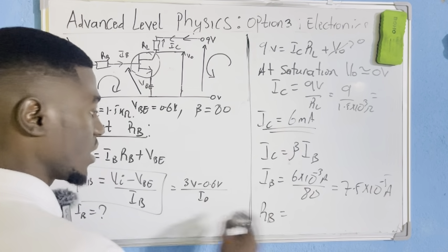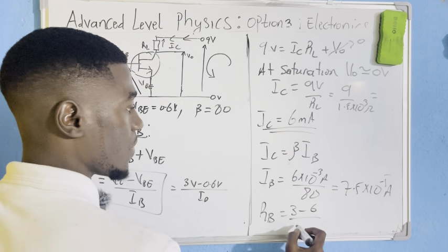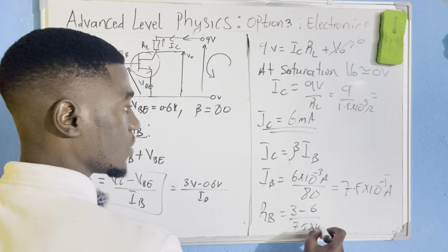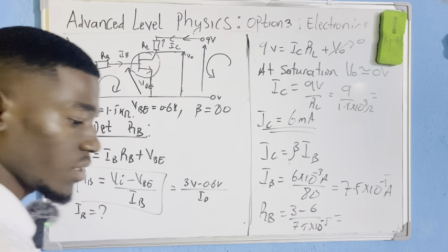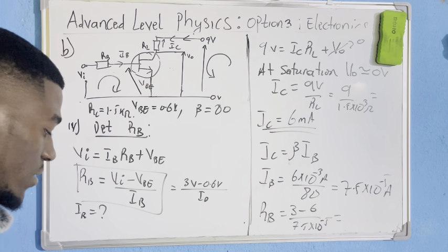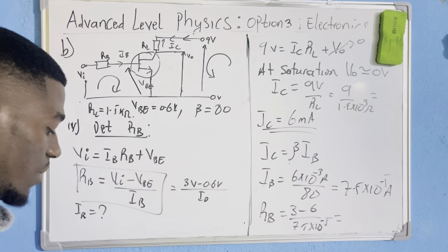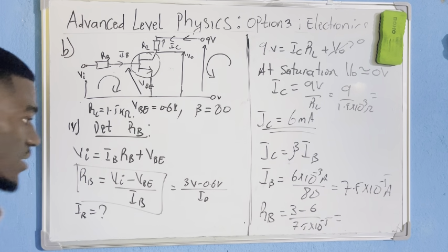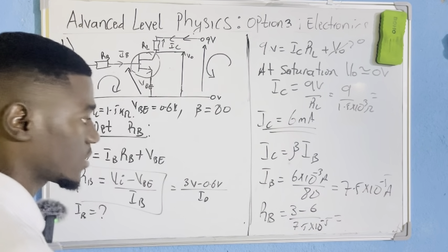RB will be 3 minus 6 divided by 7.5 times 10 to the negative 5. Okay, so 3 minus, pardon, 0.6. Here is 0.6, not 6.